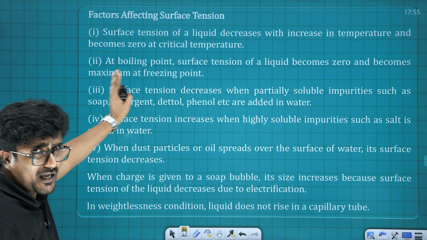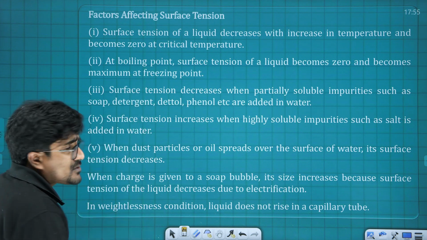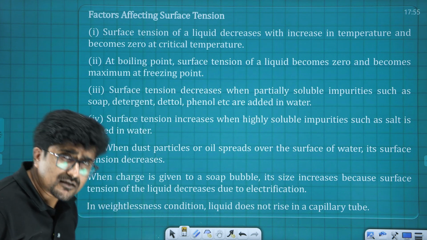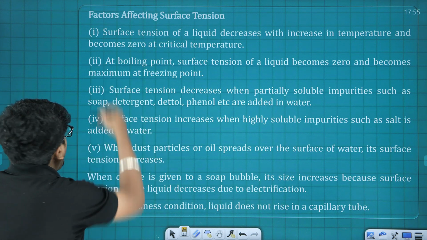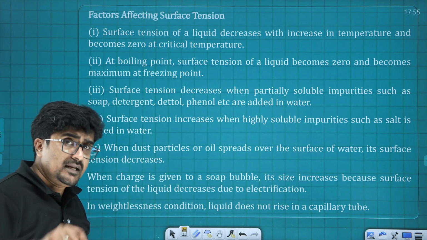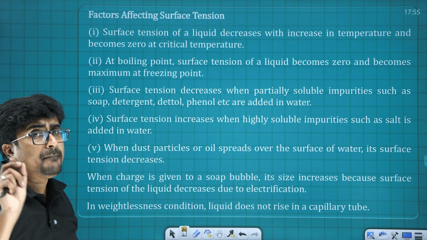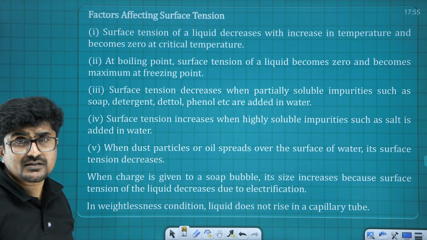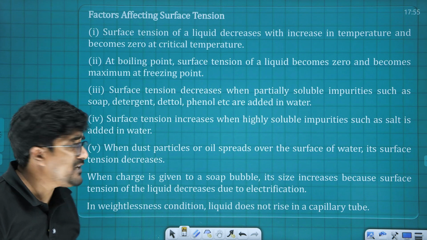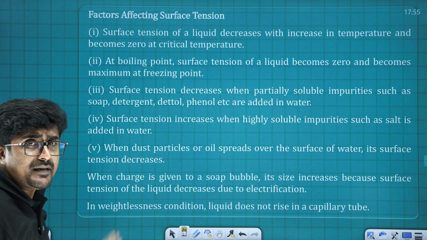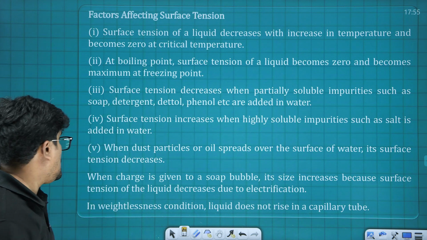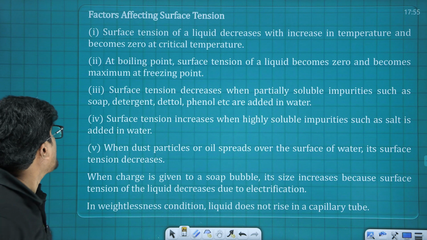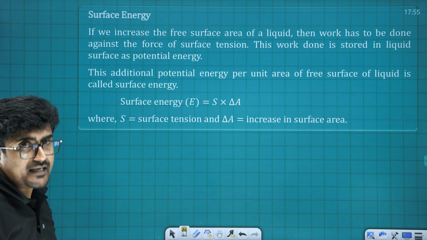A few factors I have mentioned over there, so better you just go through them, the factors affecting the surface tension. The reason I added all these points is, as I told you in the beginning itself, there are cases where match the following as well as assertion reason types. These theoretical points are very important. So please take a pause and go through all these points. Make it thorough.